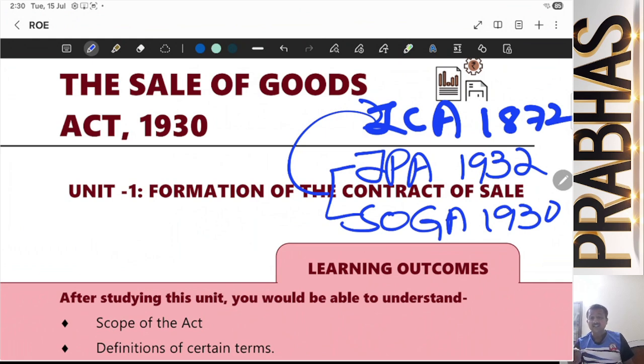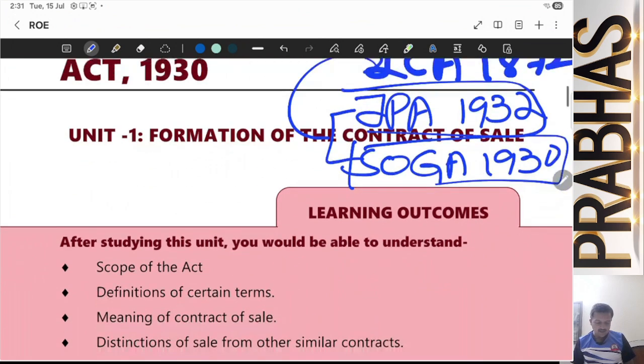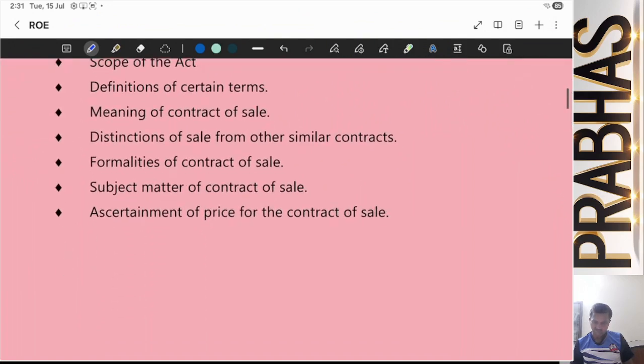Later on, understanding the relevance of these transactions separately, they came up with acts specifically meant for these dealings. That's why we are seeing two acts, that is IPA and SOGA. So in that we will be discussing SOGA today.